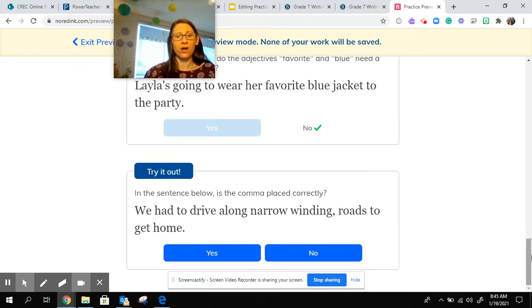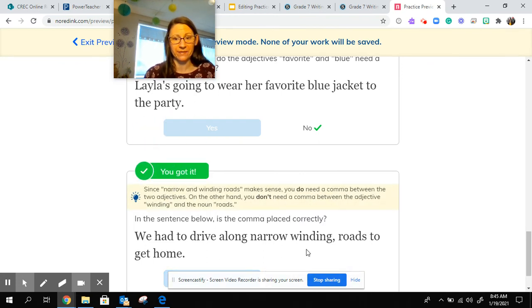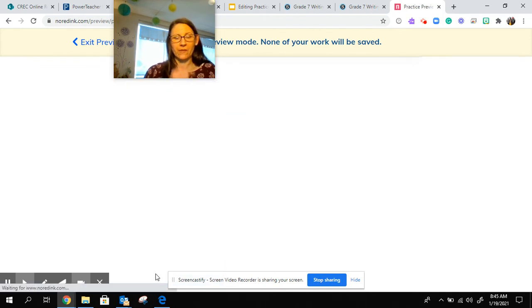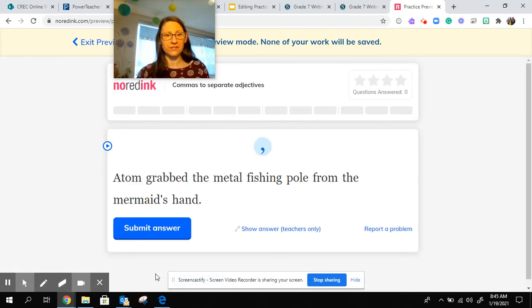We had to drive along narrow, winding roads to get home. In the sentence below, is a comma placed correctly? Well, narrow and winding are the two adjectives, not winding and roads. So the comma is not placed correctly. All right, and here's the lesson and the activities. Adam grabbed the metal fishing pole from the mermaid's hand. All righty, so here are the directions.